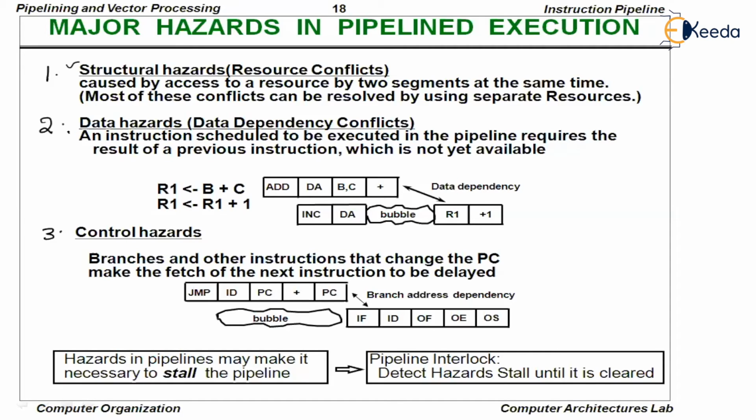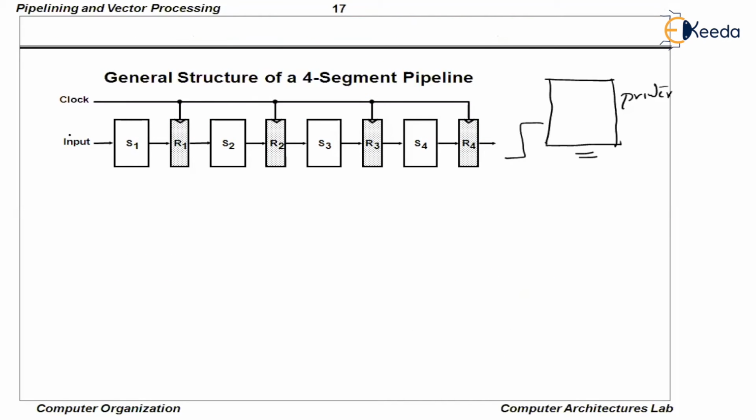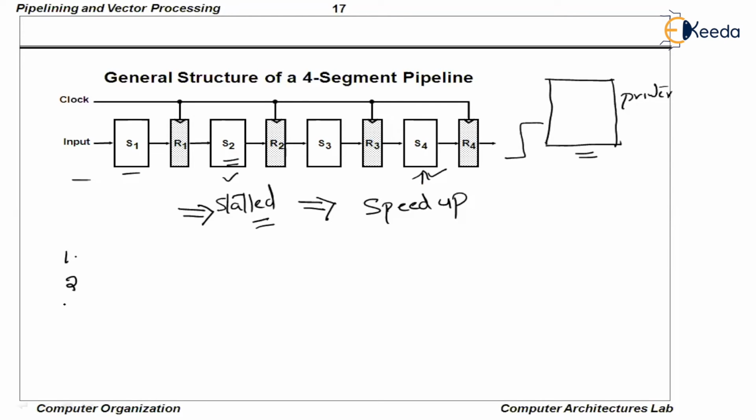The next thing is the data hazard. Let us understand what a data hazard is. Let us say there are four instructions: 1, 2, 3, 4. When the first instruction enters S1, the second instruction waits. When the first instruction enters the second stage, the second instruction can enter the first stage.